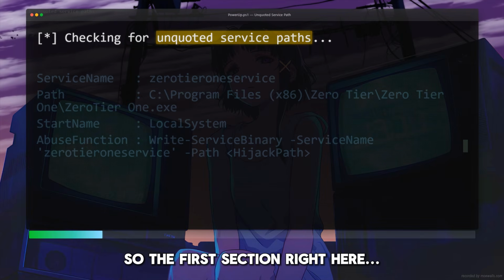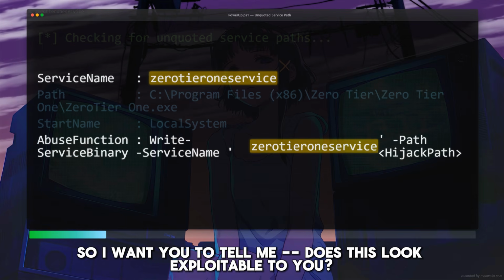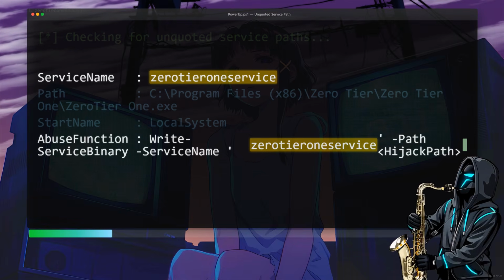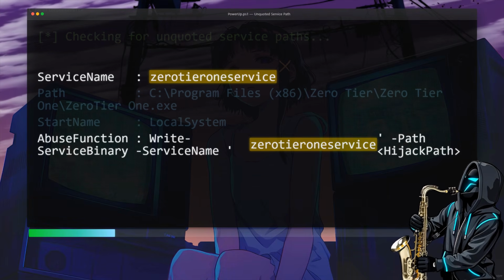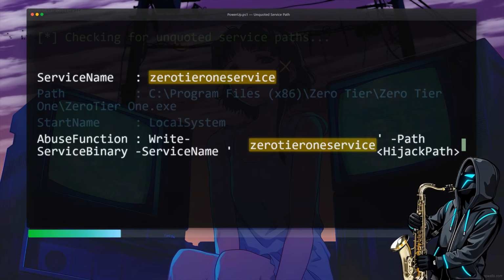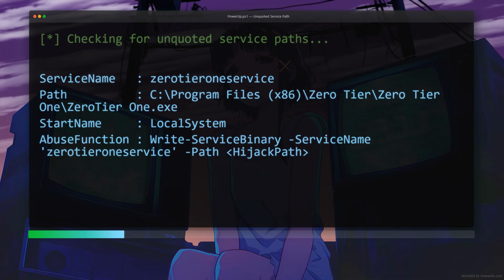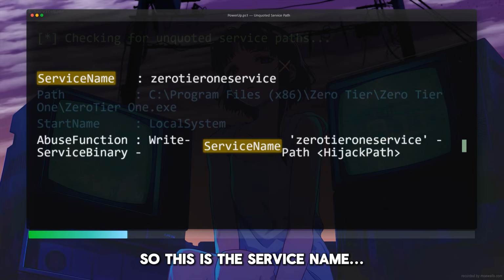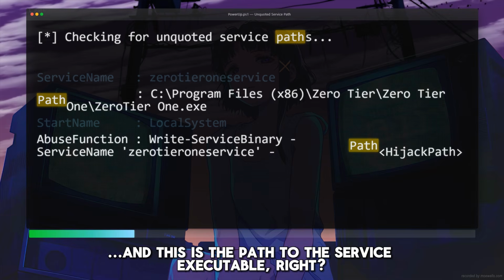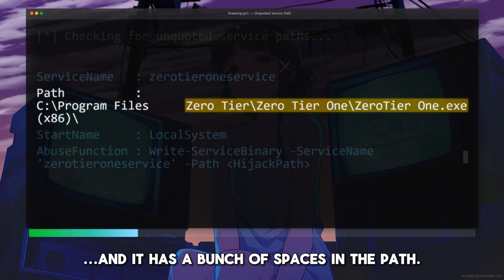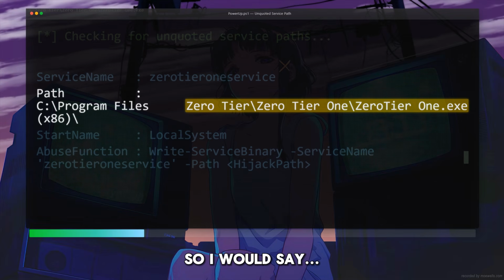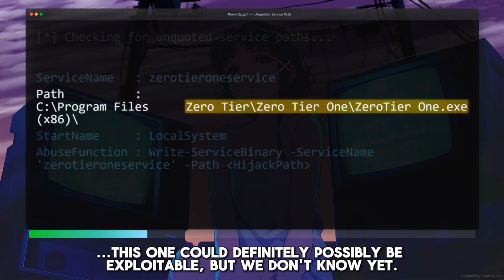So the first section right here checks for unquoted service path. So I want you to tell me, does this look exploitable to you, guaranteed or not? What do you think? Well, I would say it depends. So this is the service name, 0tier1 service, and this is the path to the service executable, right? 0tier1.exe. Now we can see that it doesn't have any quotes and it has a bunch of spaces in the path. So that is extremely interesting on its own, right? So I would say this one could definitely possibly be exploitable, but we don't know yet.